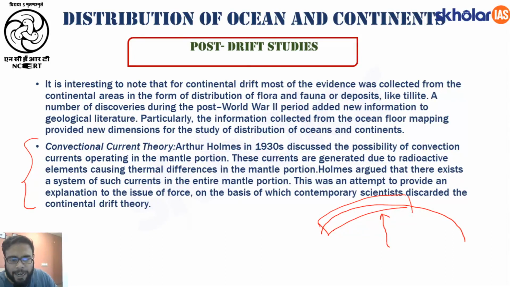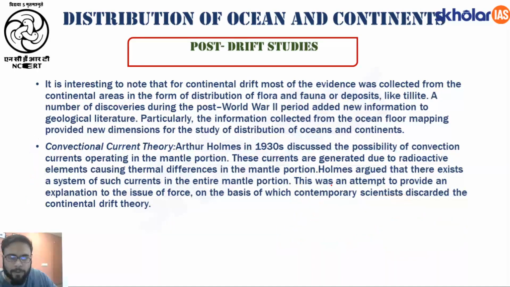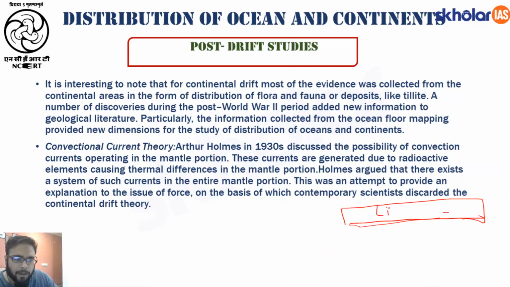Then as it encounters the lithosphere, now here we have the lithosphere, here we have the asthenosphere, right? Okay, let me draw this again. This is the lithosphere. Below the lithosphere, what do we have? We have the asthenosphere, right?